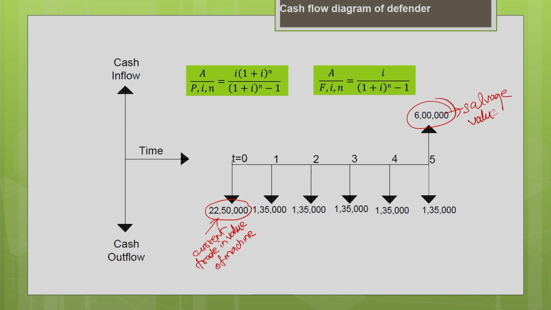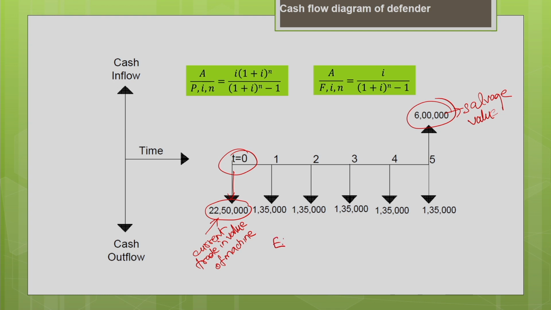This is already at t equal to 0. This present value I am going to convert into equivalent annual cost. So, how to do that? Equivalent annual cost of 22,50,000. You need to calculate A for known P, i and n. P here is the present value, 22,50,000. Interest rate is 10%, 0.1, and number of years is 5.